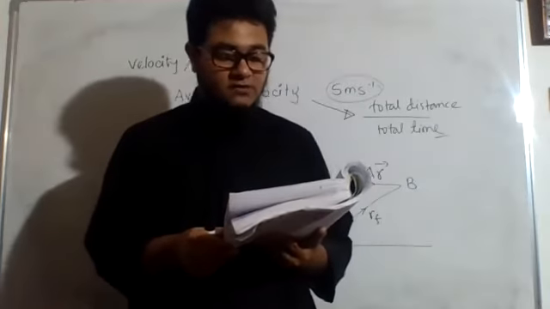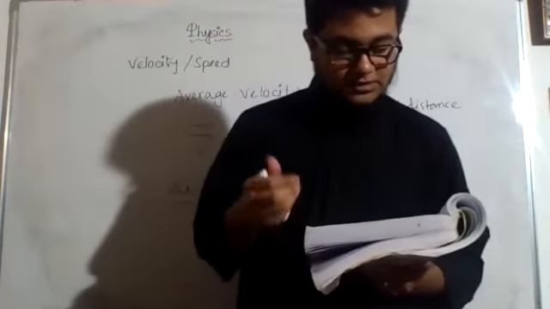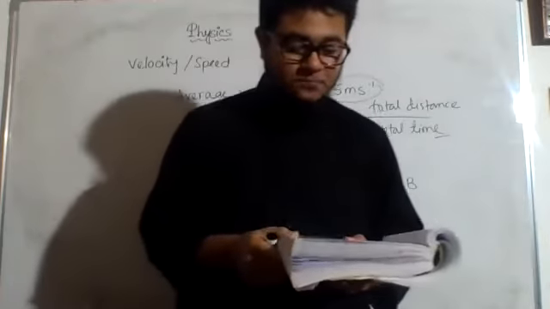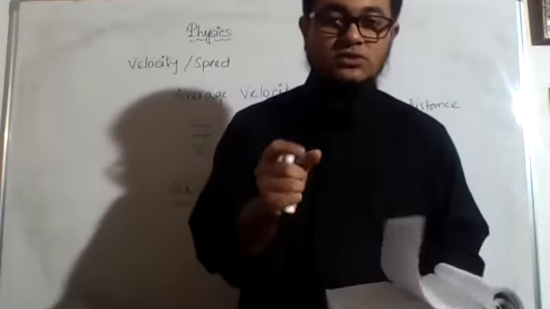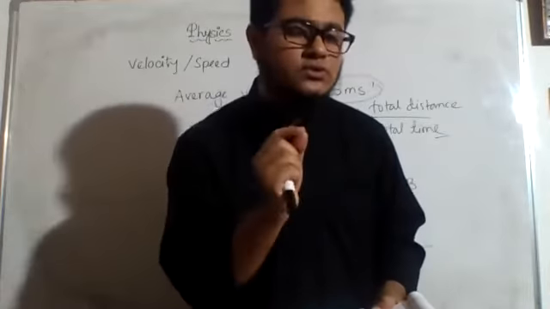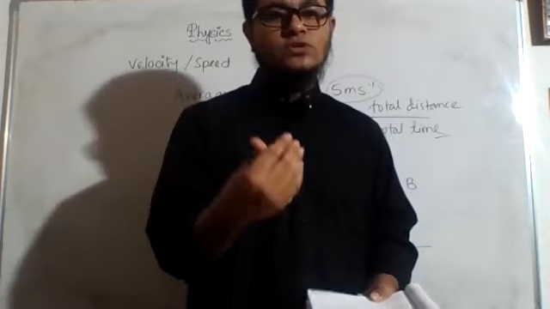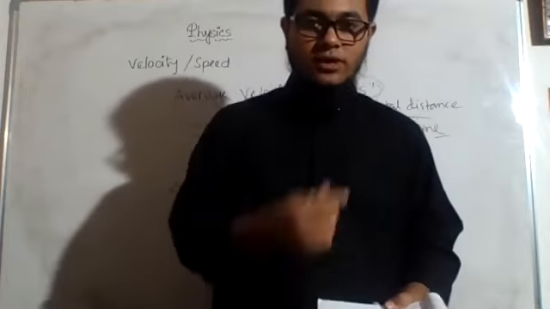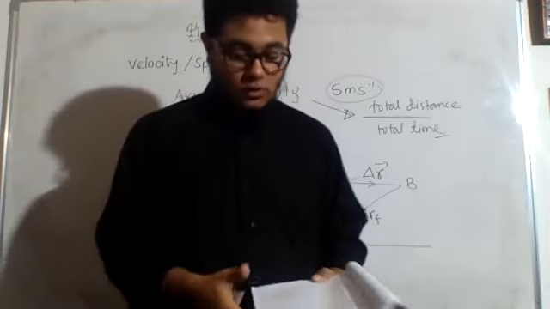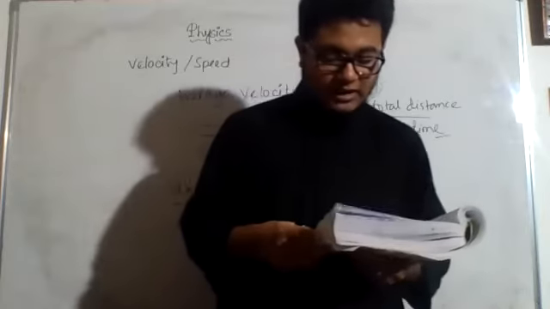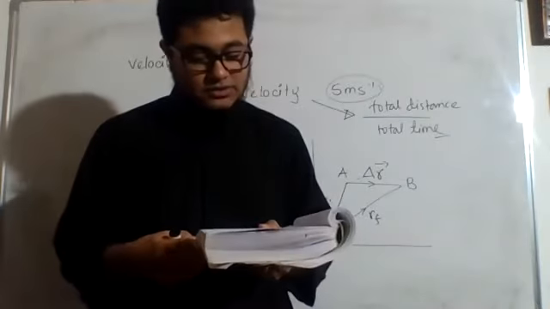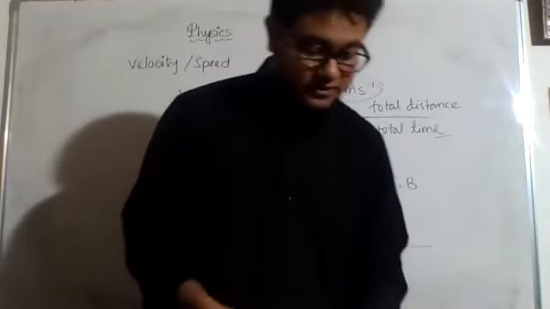Now we shall define velocity. Now we are going to see the definition of instantaneous velocity. Okay, if the time interval approaches zero, see, the first condition is the time interval should be closer to zero, as close to zero as possible. The closer to zero, the better. So if the time interval approaches zero, the rate of change of displacement with time is called the velocity or instantaneous velocity.